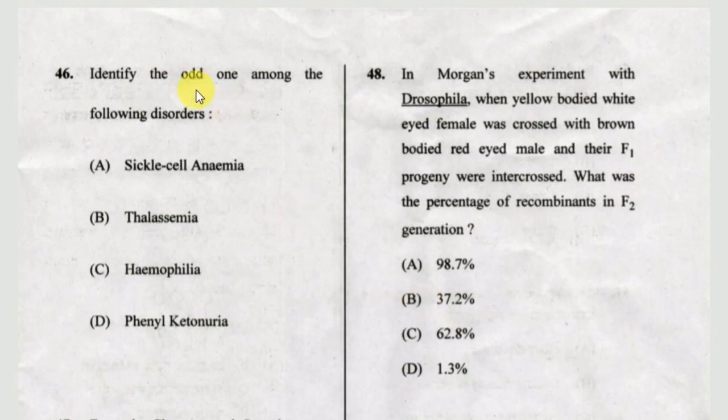Next question. Identify the odd one among the following disorders. Option A, sickle cell anemia. Option B, thalassemia. Option C, hemophilia. Option D, phenylketonuria. The correct answer is C.